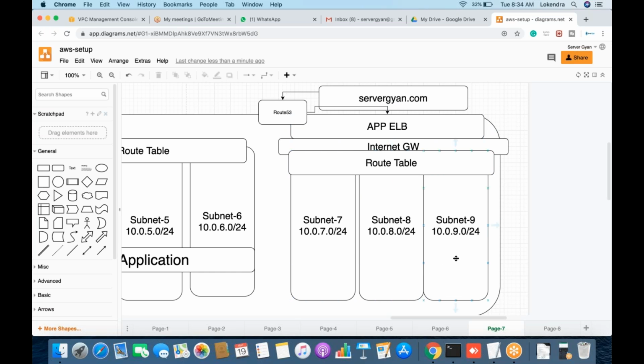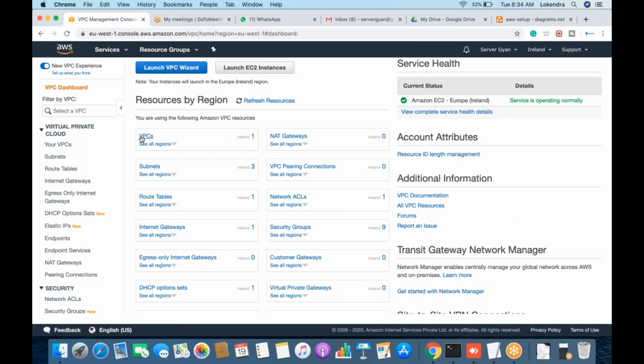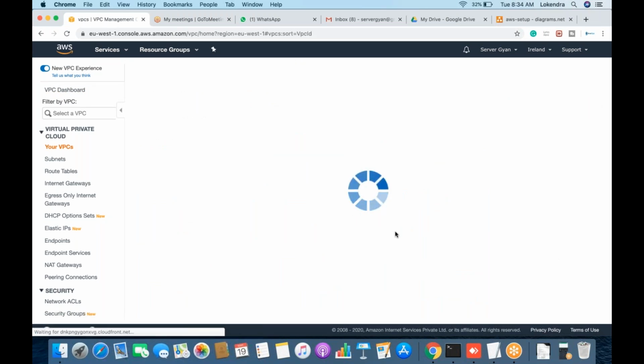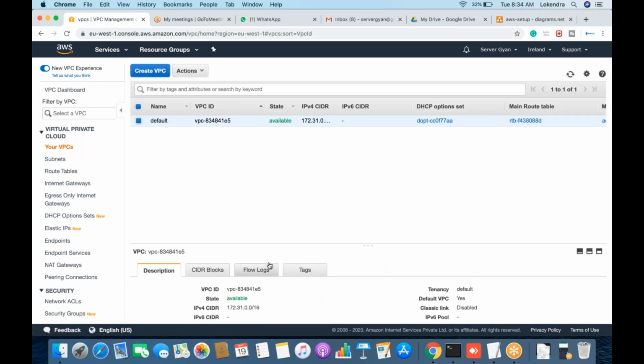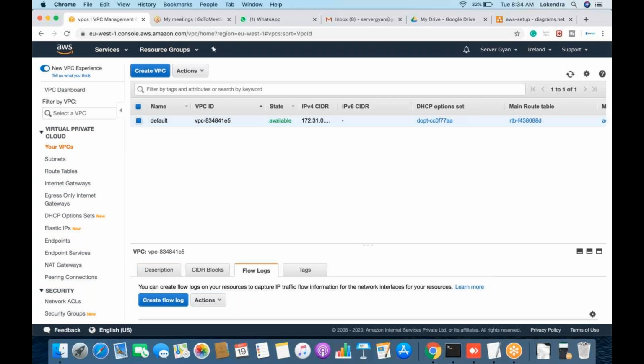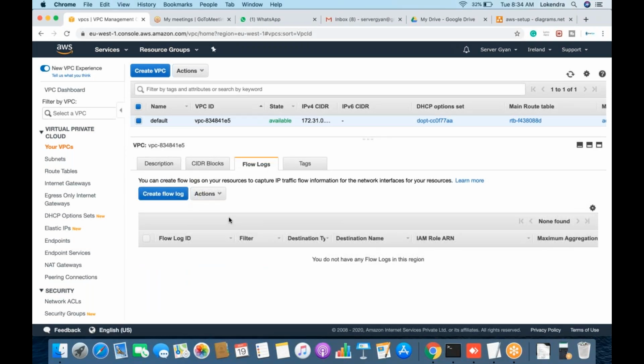Sir, do you have any monitoring tool for VPC? If I want to monitor a VPC, is there any predefined or third-party software? Yes, one software is there, known as VPC Flow Log, using which you can monitor the VPC, like what all traffic is coming in. Using VPC flow log, you can monitor all incoming and outgoing traffic.